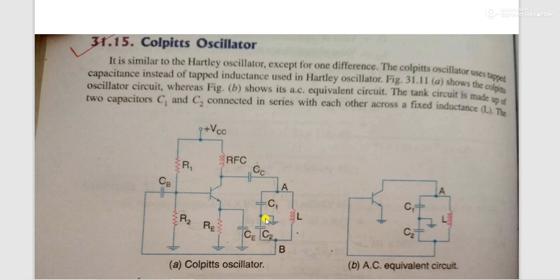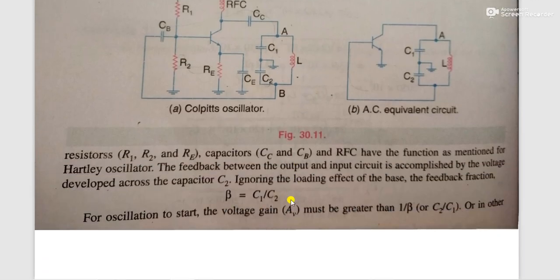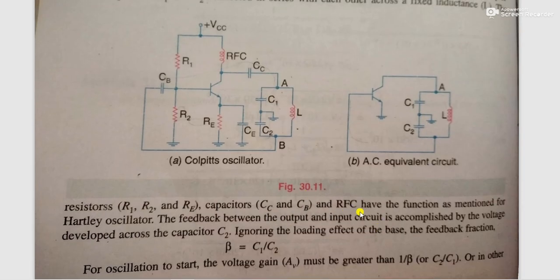Figure A shows the Colpitts oscillator circuit, whereas figure B shows an AC equivalent of this circuit. The tank circuit, that is L, C1 and C2, is made up of two capacitors C1 and C2, which are connected in series with each other across a fixed inductance L. The resistors R1, R2, RE and the capacitors CC, CB and the RFC, that is radio frequency choke, have the same functions as mentioned for the Hartley oscillator.